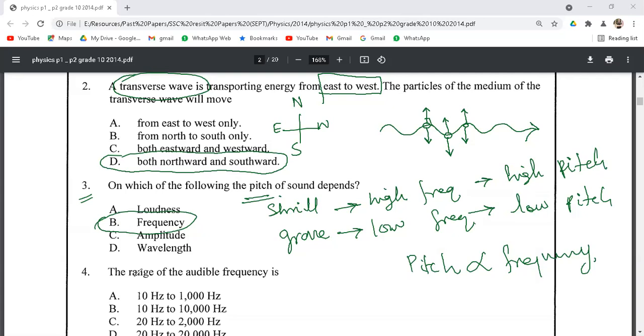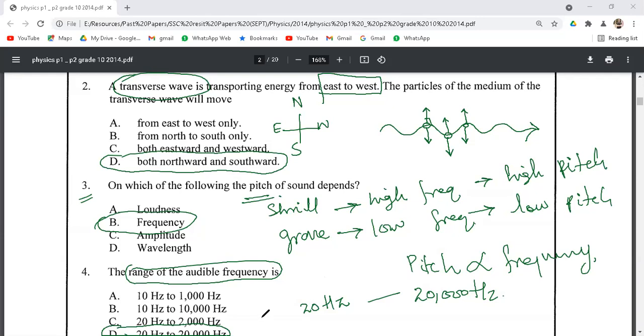Next, we have another simple question. We have to identify the range of frequency that is audible to the normal human being. So, we know that the sound that is from 20 hertz to 20,000 hertz is considered as audible sound. So, any sound that has a frequency between 20 and 20,000 hertz, this type of sound is audible to a normal human being. Below 20, that is infrasound, and above 20,000, that is ultrasound. These are the sounds that are not audible. So correct option is option D.